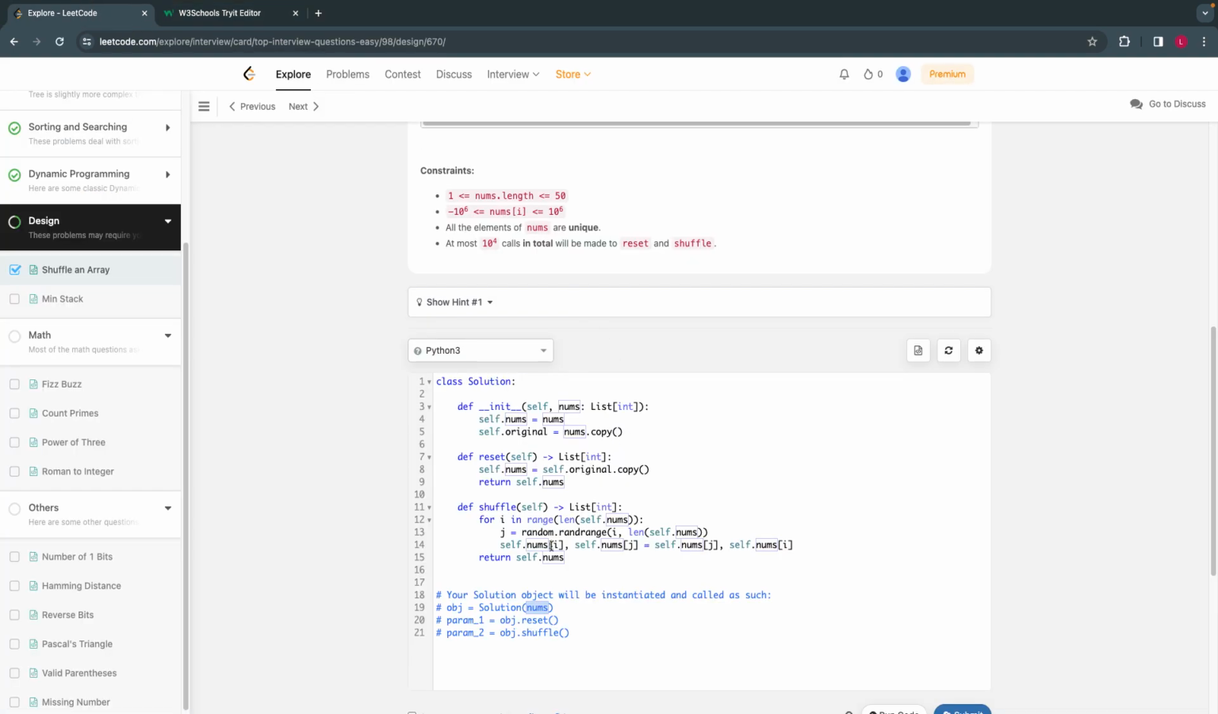In a nutshell, you are generating random numbers, but the random numbers are within the range of the length of your array, and then you shuffle it. To get the reset value, you keep a clone of the original array, and you return it when someone calls it. And then this init function is to initialize the object itself.